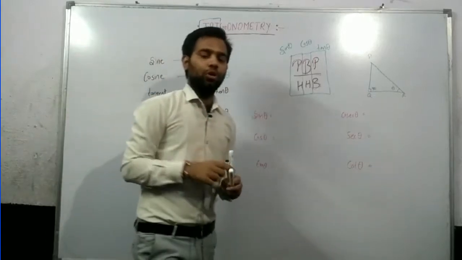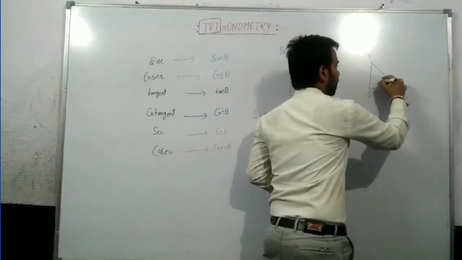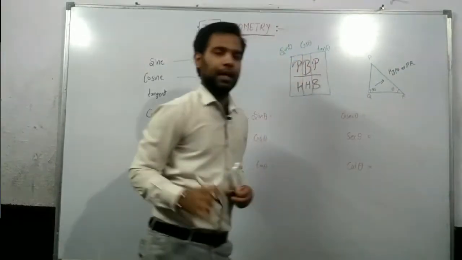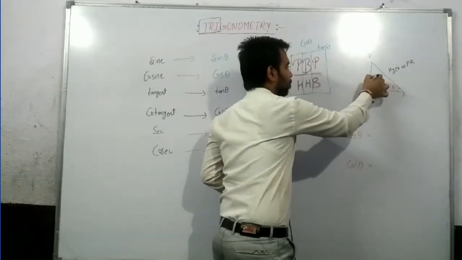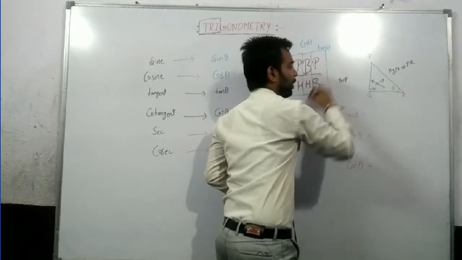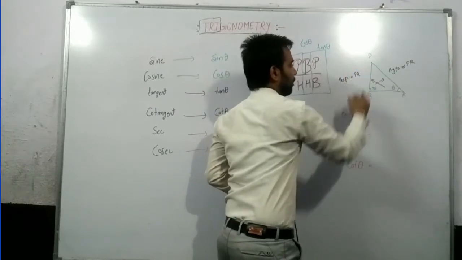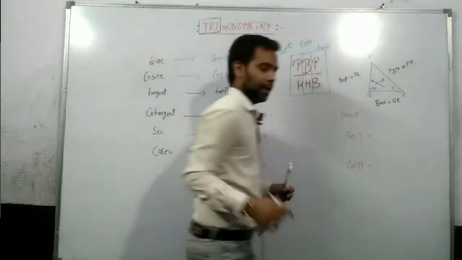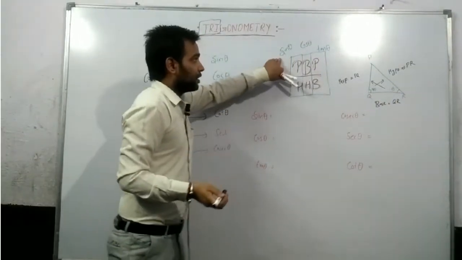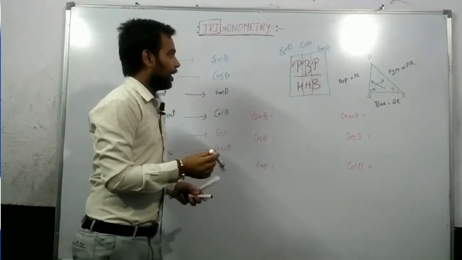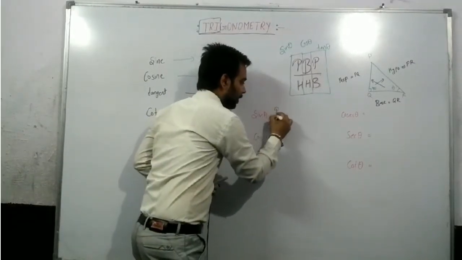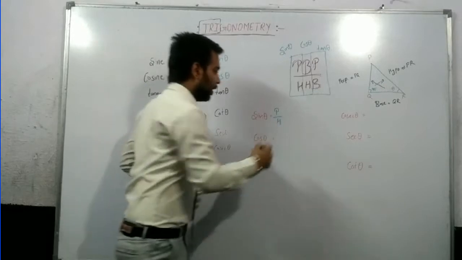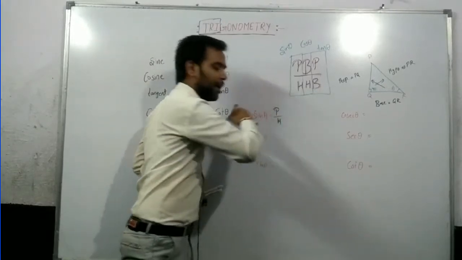Now we have to find all three sides. The side opposite to the 90-degree angle is the hypotenuse, that means hypotenuse is PR. The side opposite to theta is the perpendicular, that means perpendicular is PQ, and the remaining side is the base, that means base is QR. The first block is of sin theta. That means what is the value of sin theta? P by H, that means perpendicular by hypotenuse.